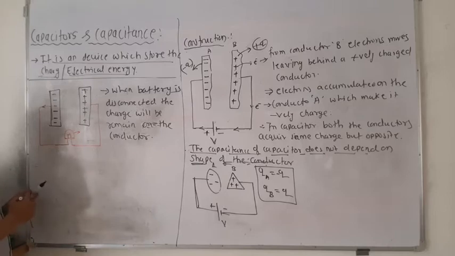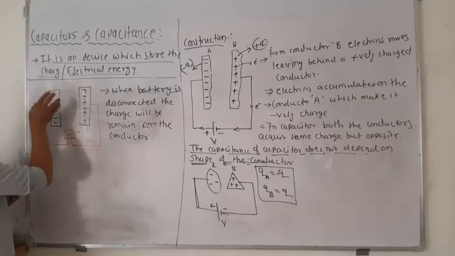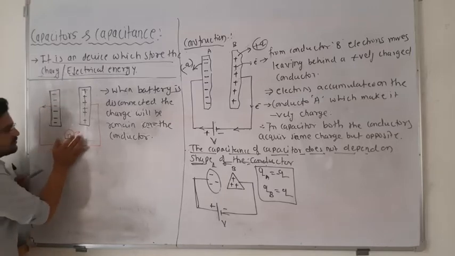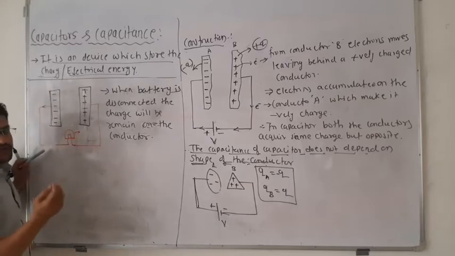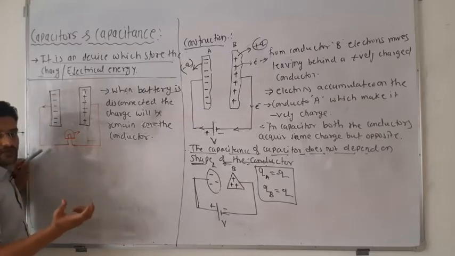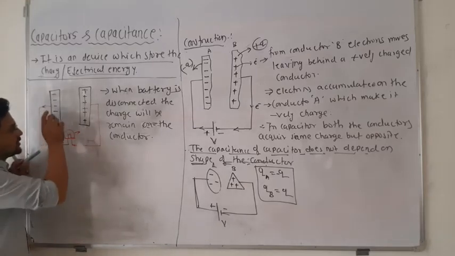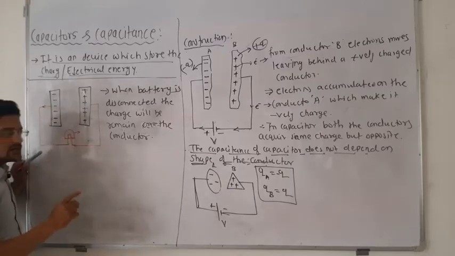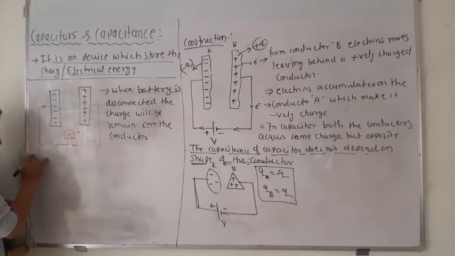But only as long as this charge is present, because it discharges immediately. That means the LED will glow for a fraction of a second, maybe 2 seconds or 5 seconds. So it does the same work as a battery, but if you compare it with the battery,